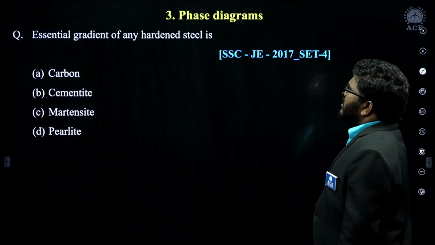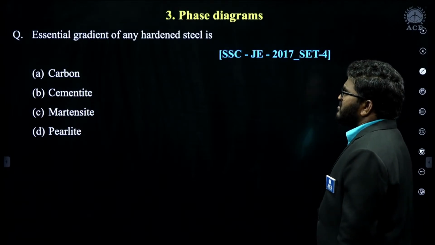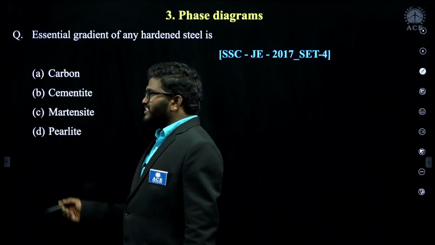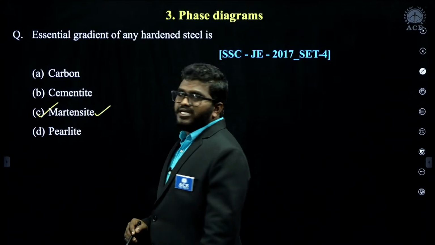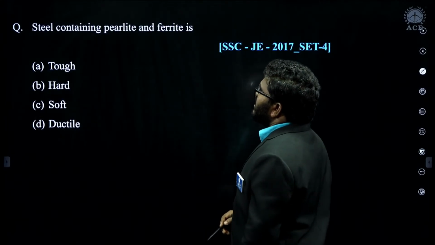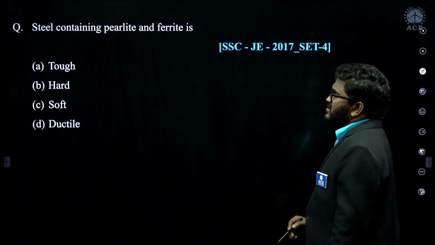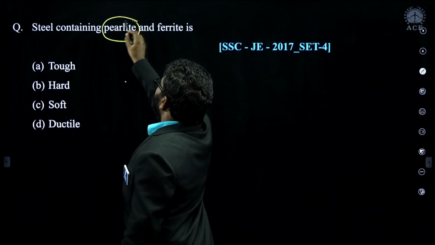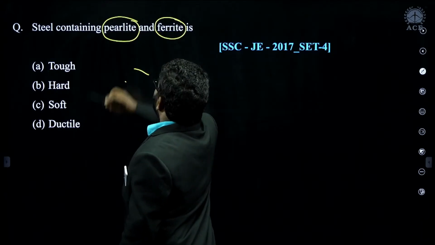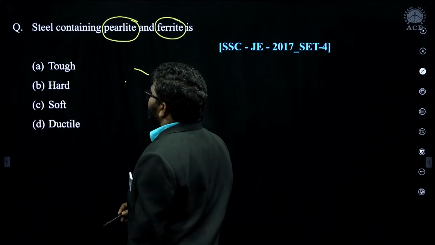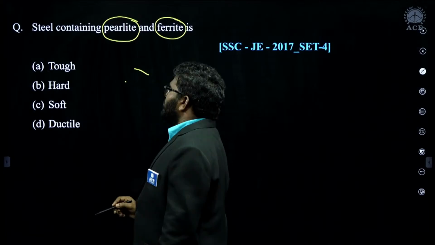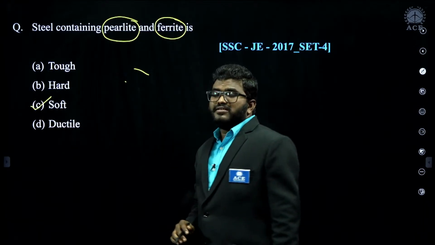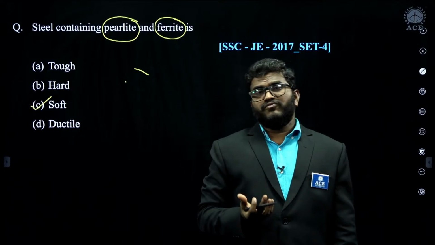Essential ingredient of any hardened steel is martensite. So martensite is present in the hardened steel, right? Steel containing pearlite and ferrite is a soft and tough material. Pearlite and ferrite containing materials are soft because ferrite is a ductile material, and within the pearlite also ferrite is present.